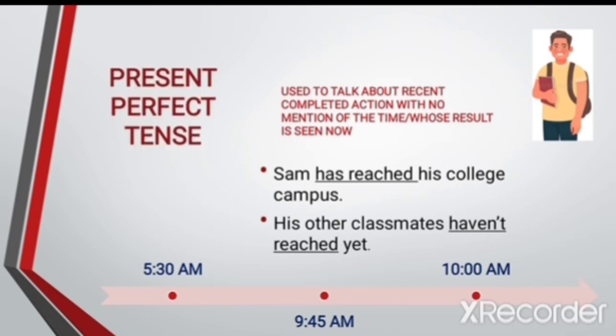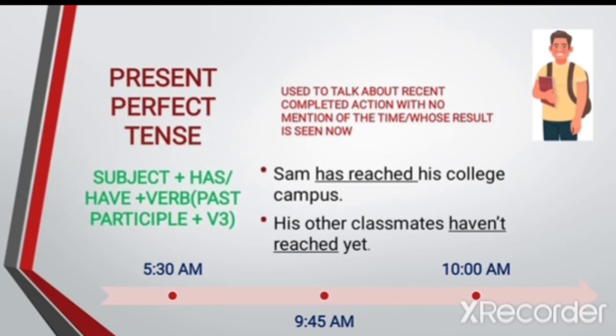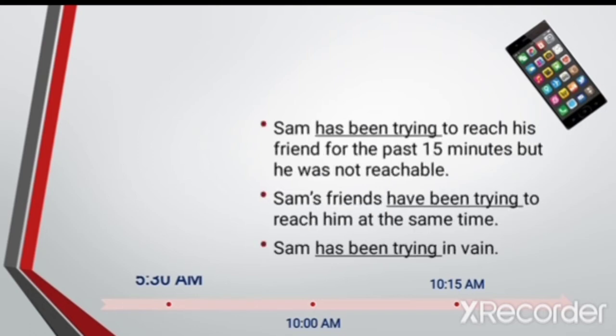So the form of a present perfect tense is subject plus has or have plus verb in the past participle form, or V3. Now the time is almost 10:15. Sam was worried that his friends haven't turned up, right? He has been trying to reach his friend for the past 15 minutes, but he was not reachable. Sam's friend have also been trying to reach him at the same time. Since he has been trying in vain, he decided to walk towards his block.